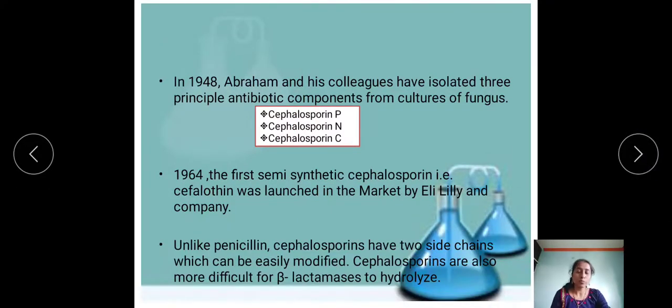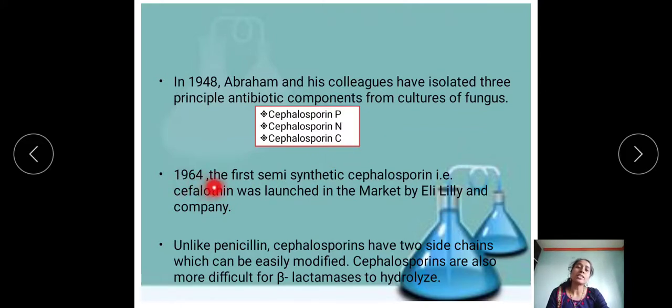Cephalosporin P is an acidic antibiotic which is steroidal in nature, and cephalosporin N has a penicillin-like structure derived from 6-APA, that is 6-aminopenicillanic acid. Cephalosporin C is the true cephalosporin, and it is a derivative of 7-aminocephalosporanic acid.